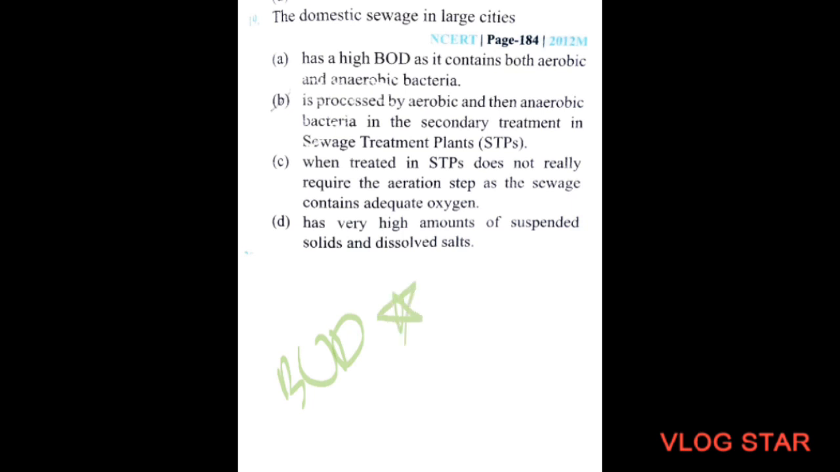Option B, is processed by aerobic and anaerobic bacteria in the secondary treatment in sewage treatment plants. Option C, when treated in STPs, does not really require the aeration step as the sewage contains adequate oxygen. Option D has very high amounts of suspended solids and dissolved salts. The correct option will be option number B, that is, processed by aerobic and then anaerobic bacteria in the secondary treatment in the sewage treatment plants.